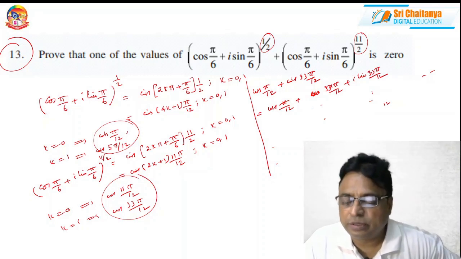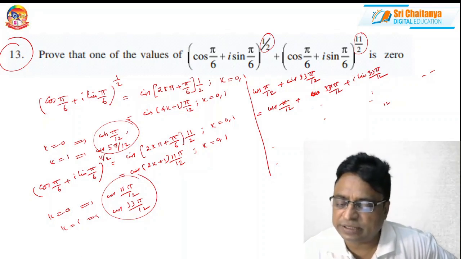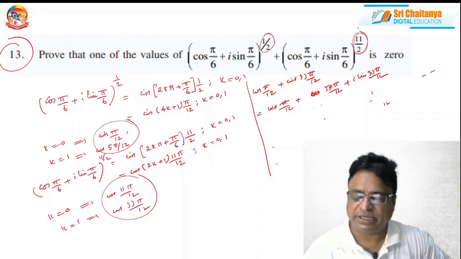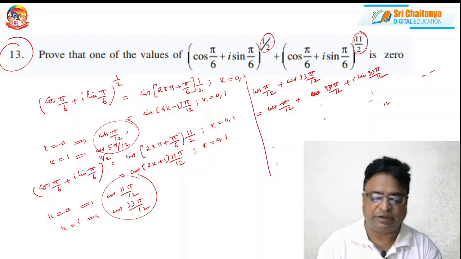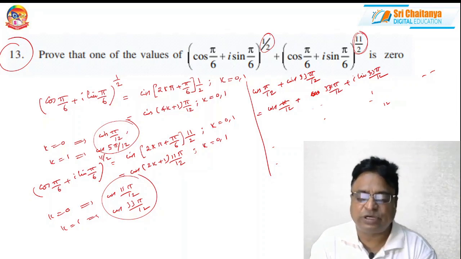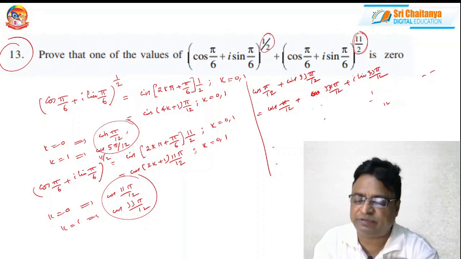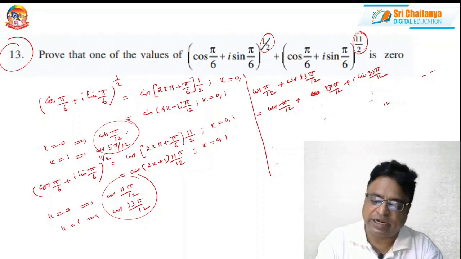So I think there should be something wrong in the statement. Maybe here the power must be either minus or something. You need to find. Again, please verify the statement properly. Like this only you have to solve. Here with this you will get two values. From here with this you can get again two values.